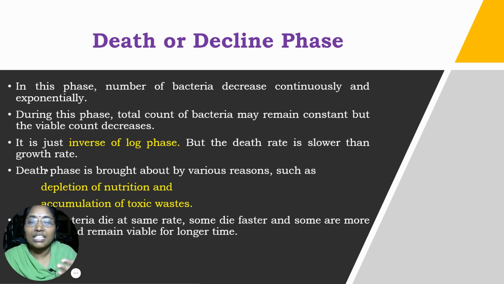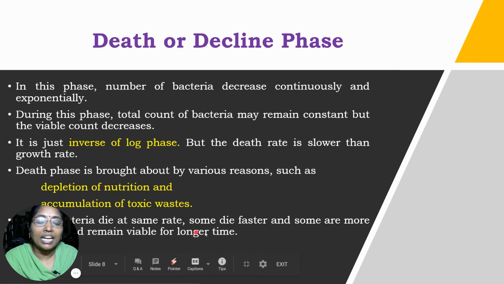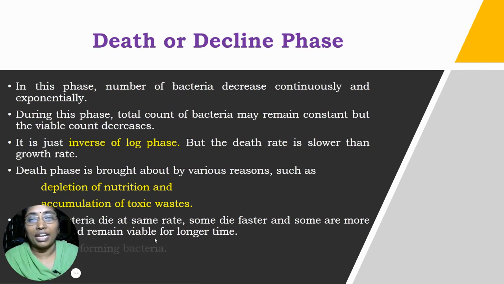Because of these reasons, the bacteria will die. Some die faster and some remain viable for a longer time. All bacteria may not die at the same rate.